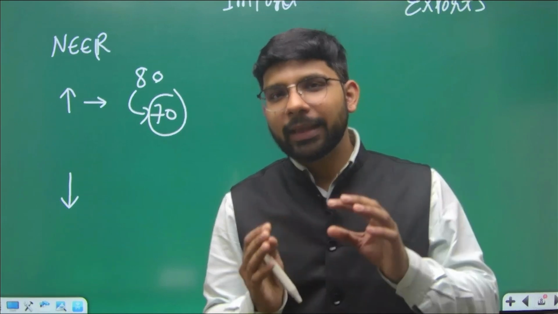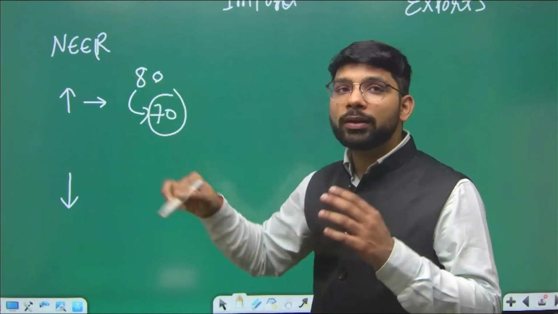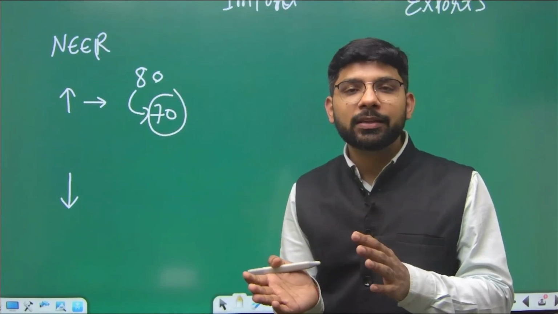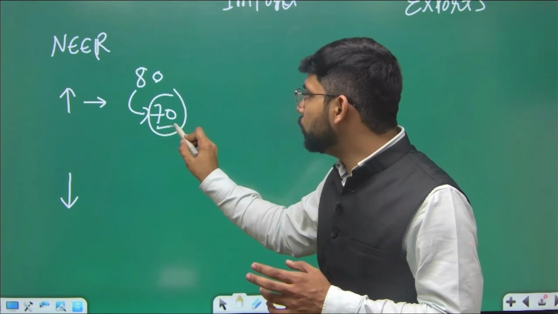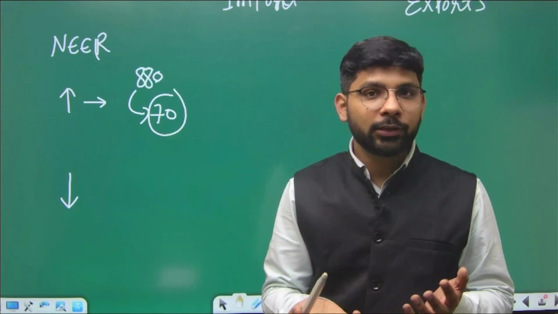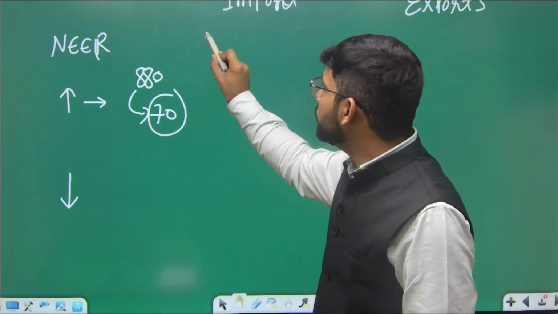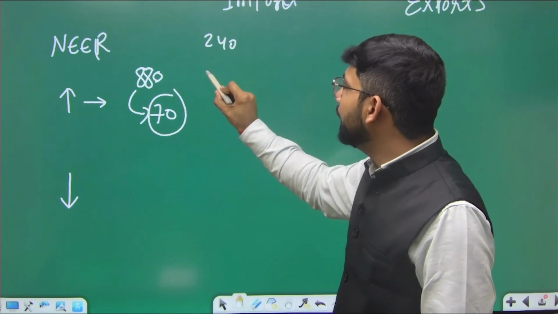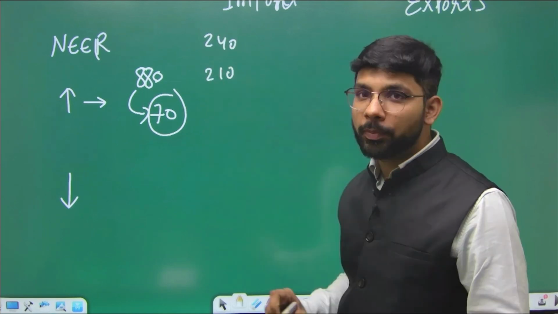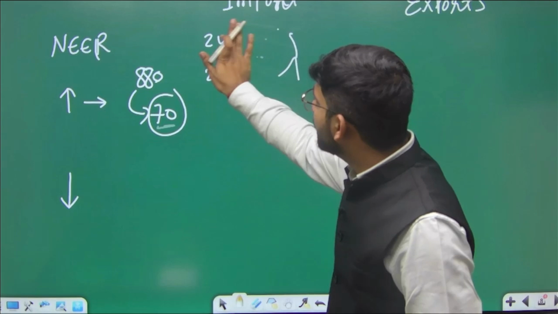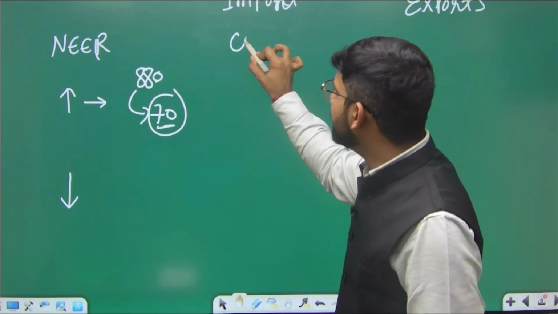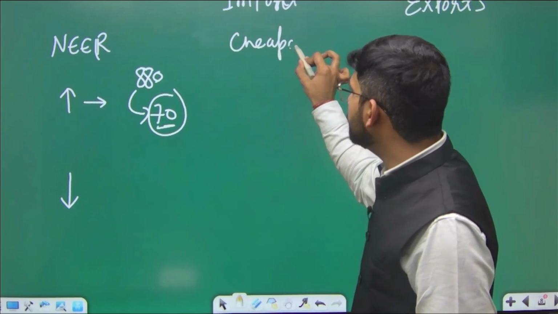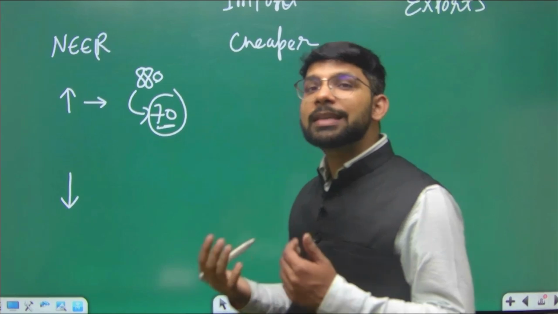यूएसए से. At that time we need to pay the 240 rupee, क्योंकि 80 रुपए is a weighted average. Now we need to pay 70 rupee into 3, 210 rupee. पहले हम उस प्रोडक्ट के लिए 240 रुपए दे रहे थे, अभी we are paying the 210 rupee. मतलब the imports will become cheaper. जब NEER इंक्रीज होगा तो imports will become cheaper, इंपोर्ट्स सस्ते हो जाएंगे.